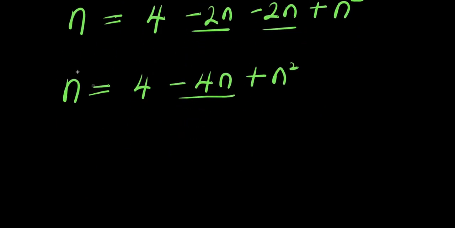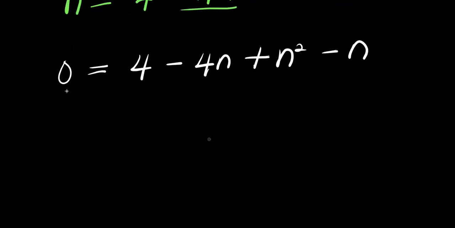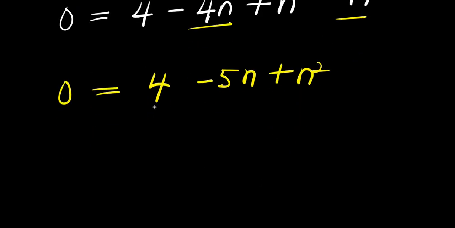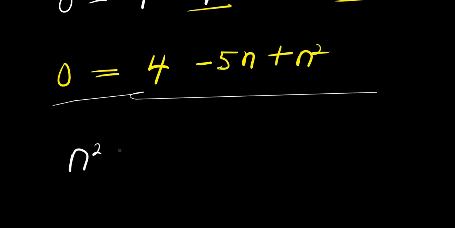From here, we move n over here. This is 0 equals 4 minus 4n plus n squared, and this is minus n. From here, we have 0 equals 4 minus 4n minus n. This is minus 5n plus n squared. So at this point, we can rearrange this and have n squared minus 5n plus 4 equals 0.